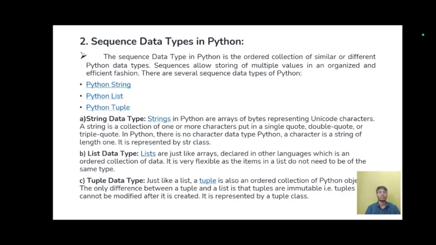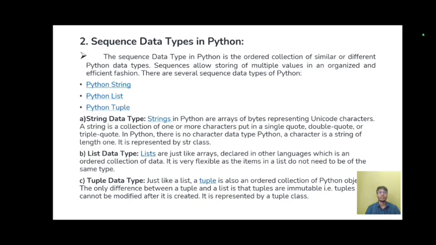Firstly, string data types. Strings in Python are arrays of bytes representing Unicode characters. A string is a collection of one or more characters put in a single quote, double quote, or triple quote. In Python, there is no character data type. A character is a string of length 1. It is represented by the str class.